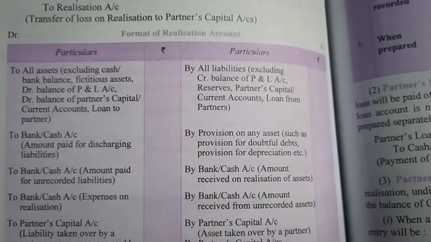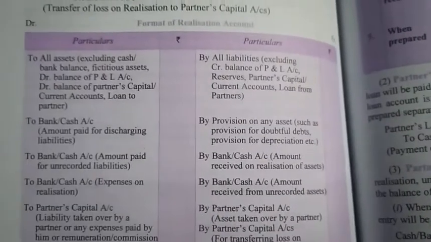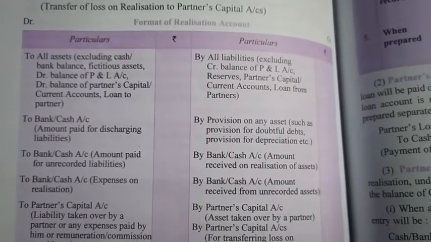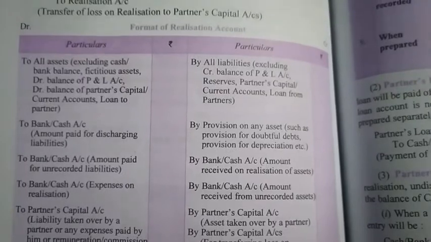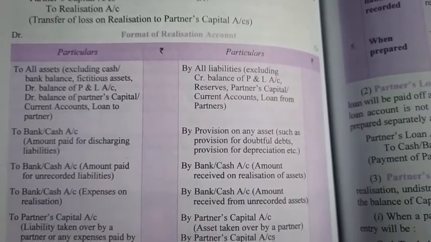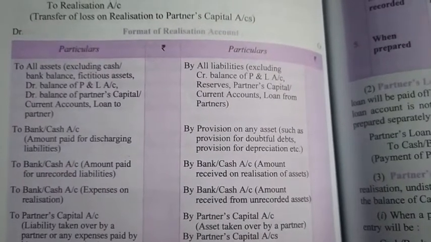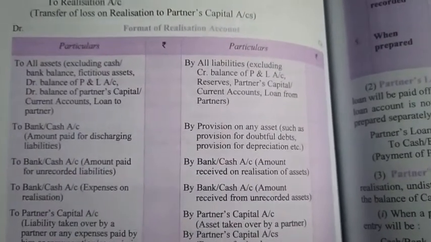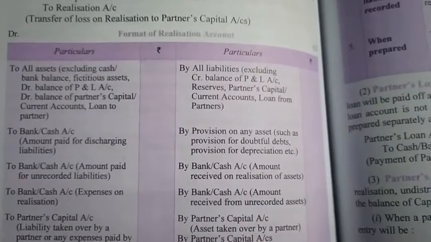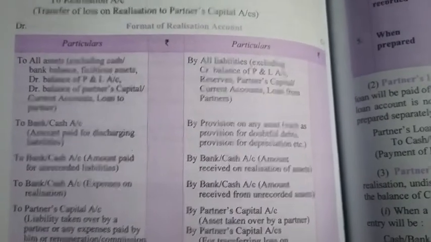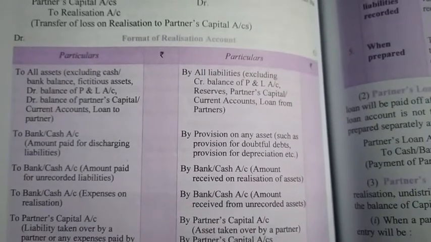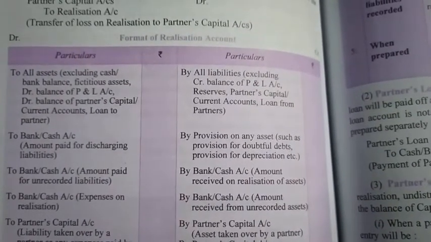First of all, from the balance sheet, we need to copy all the assets and liabilities on the opposite side in the realization account. Opposite side means all the liabilities that are present on the left hand side of the balance sheet are posted on the right hand side of the realization account. And all the assets which are present on the right hand side of the balance sheet are posted on the left hand side of the realization account.